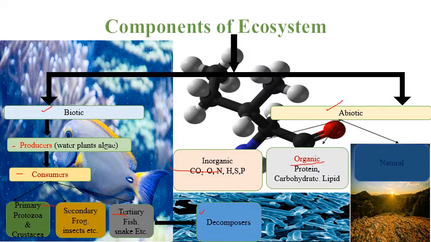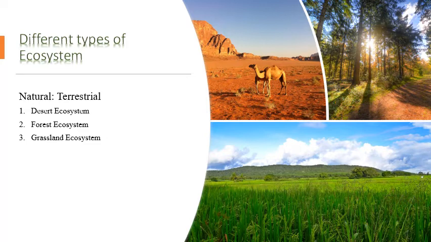Next, let's move on to the different types of ecosystem. Several types of ecosystems are there, but natural and man-made, or artificial, are the two important types of ecosystem. The natural ecosystem is again classified into two types: one is terrestrial, another one is aquatic. Under the terrestrial ecosystem we again classify into desert ecosystem, forest ecosystem and grassland ecosystem.